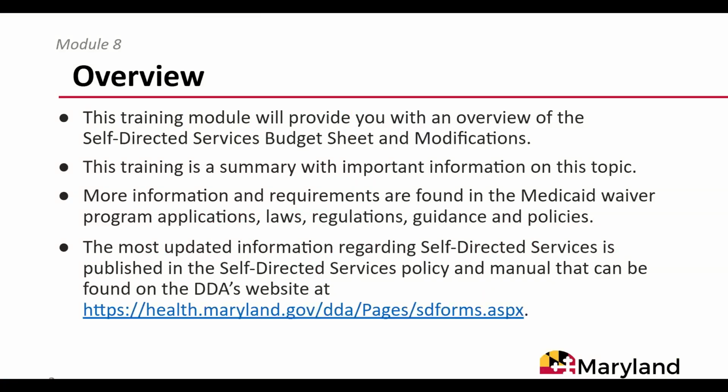This training module will provide you with an overview of the Self-Directed Services Budget Sheet and Modification. This training is a summary with important information on this topic. More information and requirements are found in the Medicaid Waiver Program application, laws, regulations, guidance, and policies. The most updated information regarding self-directed services is published in the Self-Directed Services Policy and Manual that can be found on the DDA's website.